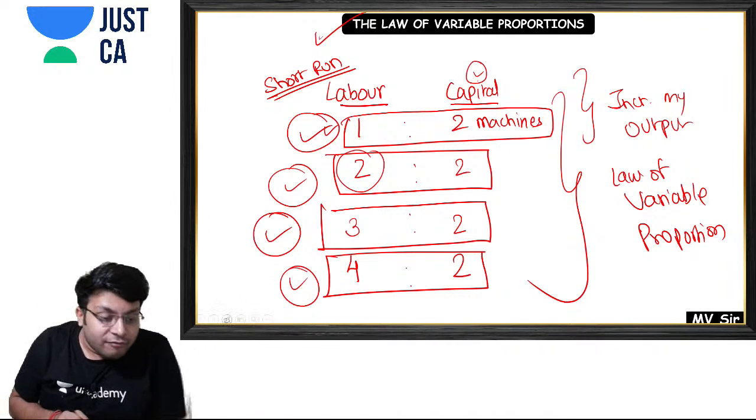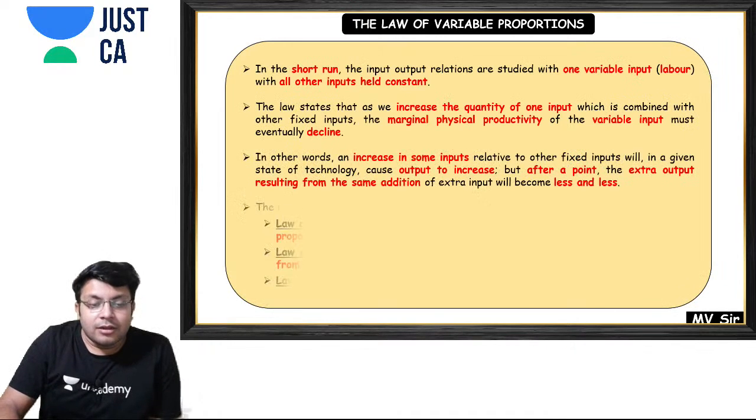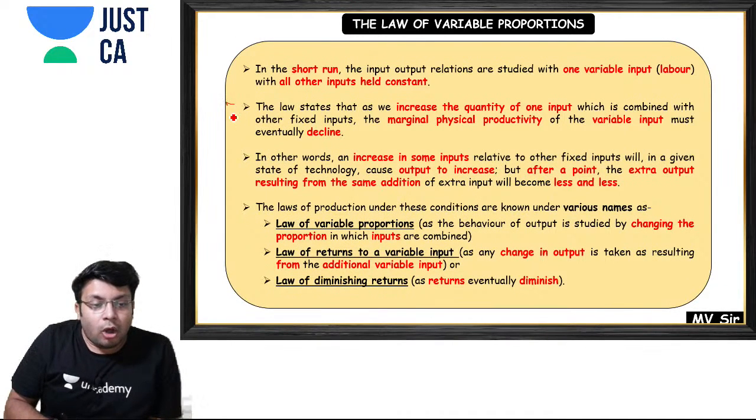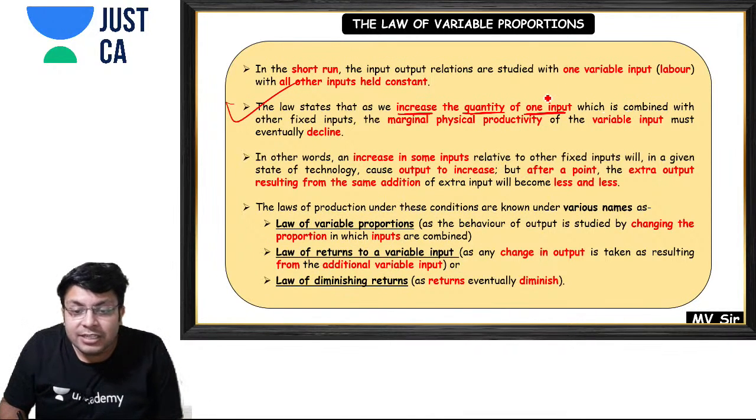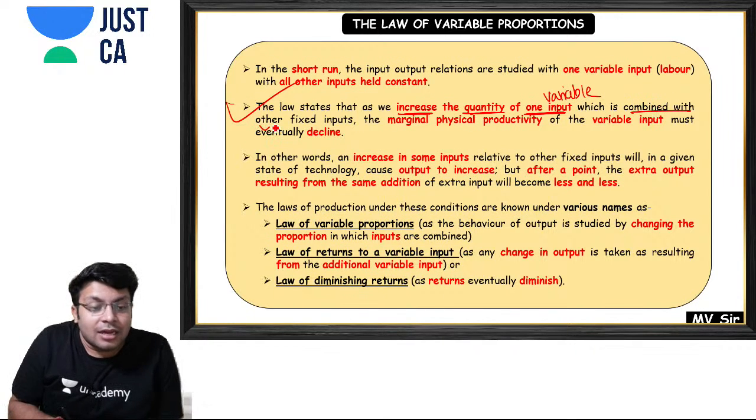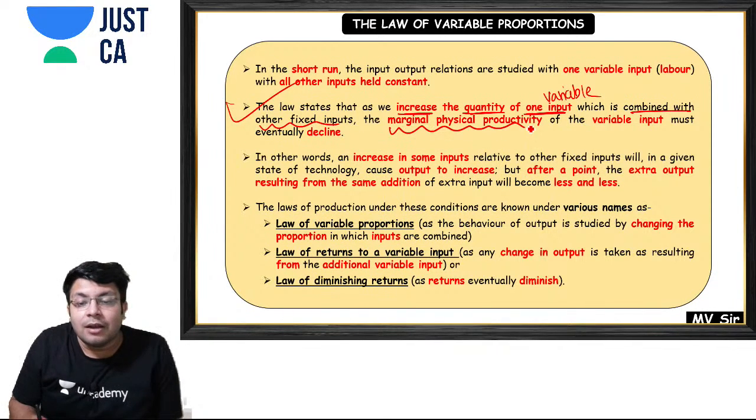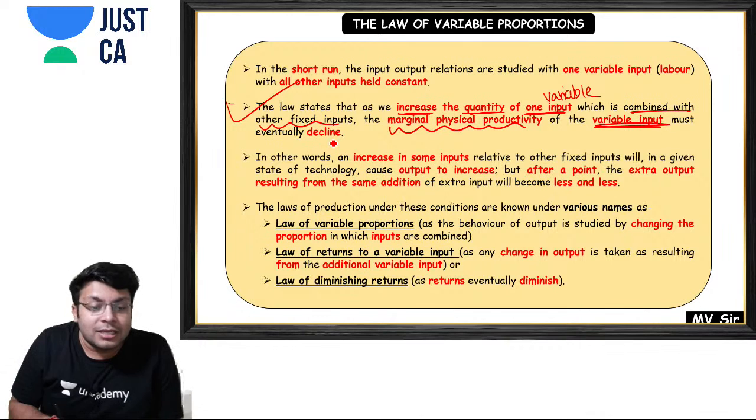See, the ratio in which you are using your inputs is changing again and again. So this is the law of variable proportion. The law states that as we increase the quantity of one input, the variable input, which is combined with other fixed input, the marginal physical productivity of the variable input must eventually decline.